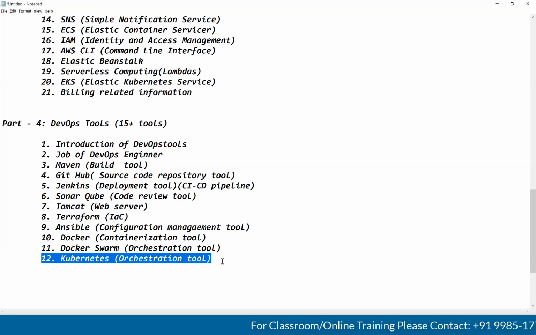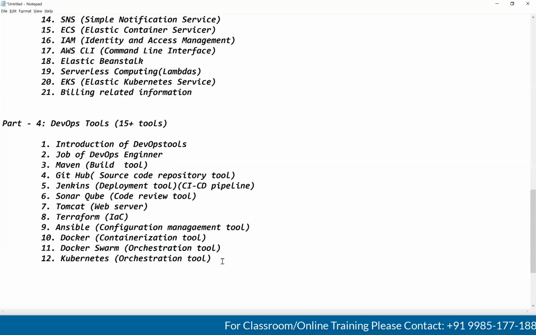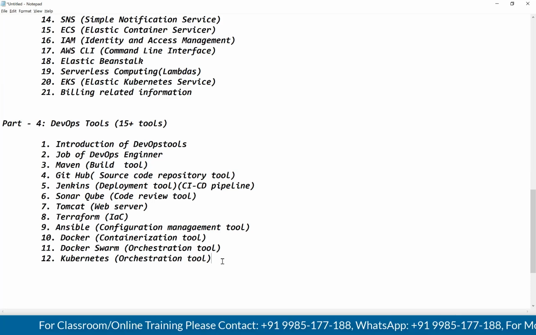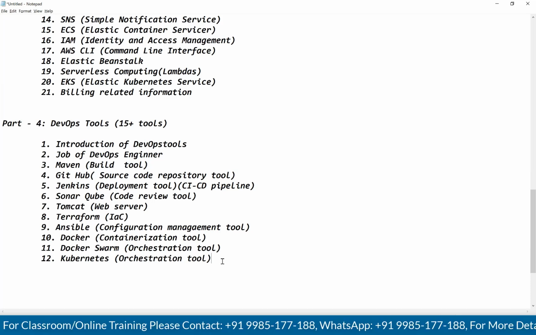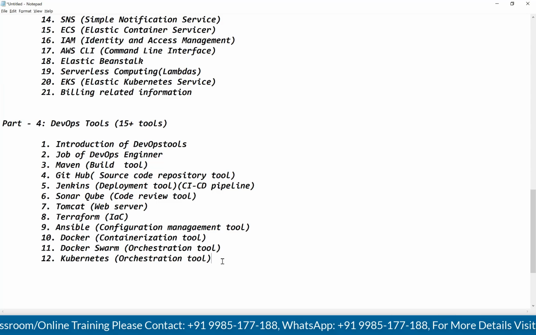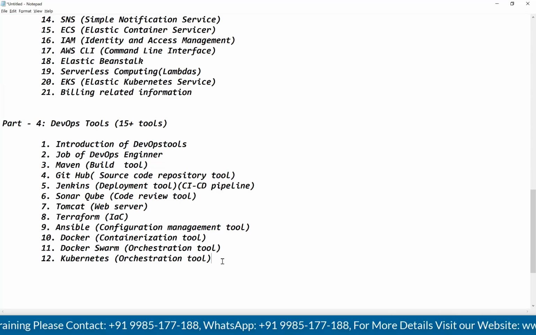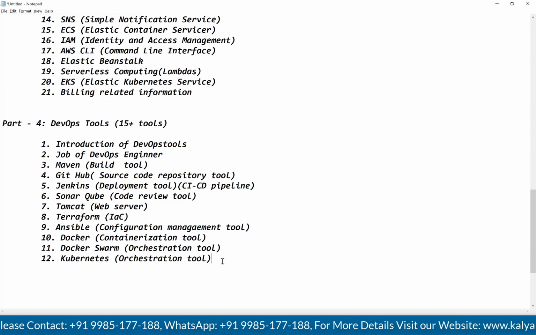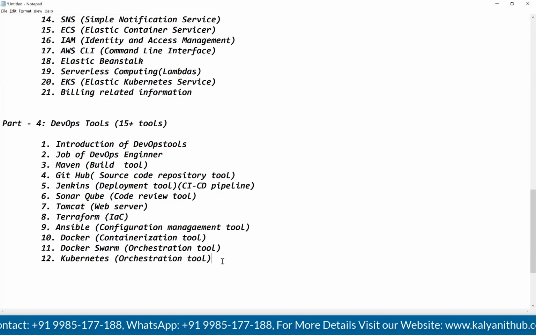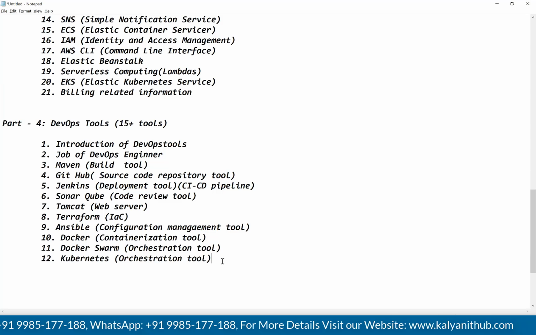Outside, you can check with any of your friends: how many days is Kubernetes discussed in their institute? They will simply tell you 4 hours, 5 hours, like that. But in our sessions, we are going to discuss almost 30 hours on Kubernetes. How many hours, guys? 30 hours. Kubernetes is very, very important, guys.